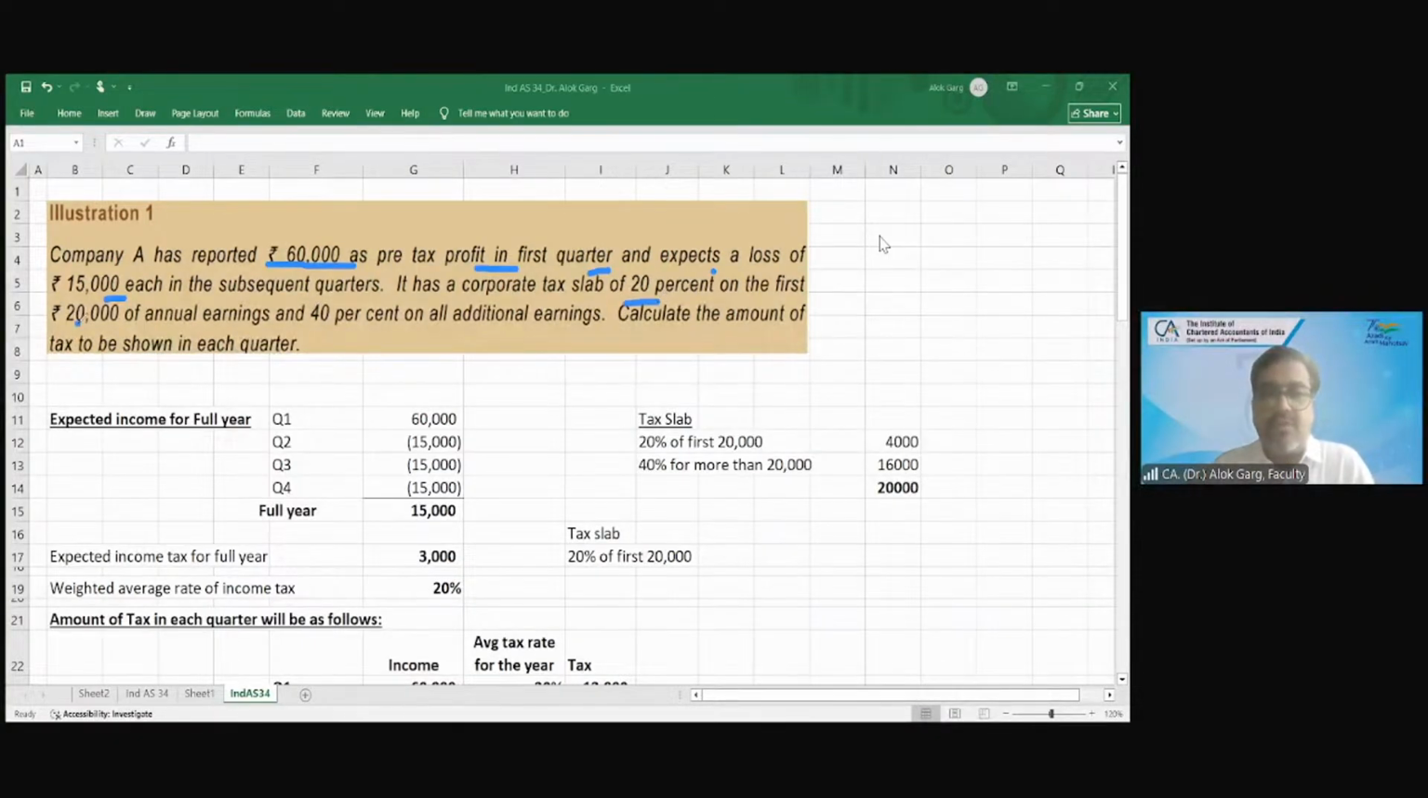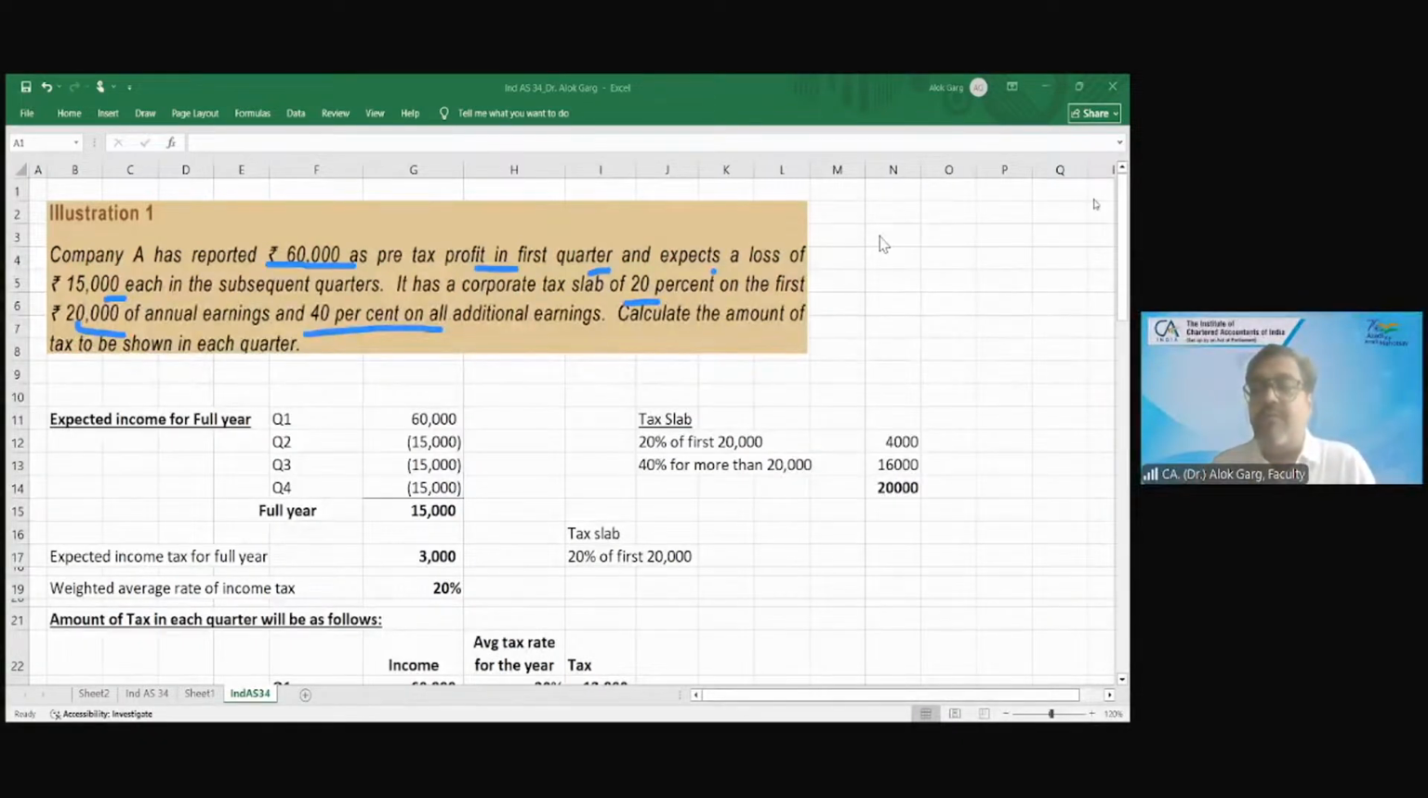20% on the first 20,000 of annual earnings and 40% on all additional earnings. So whatever this company will earn, it will pay 20% on the first 20,000, and on the remaining profit, this company has to pay 40%. So how much profit has this company earned? 60,000 in the first quarter.